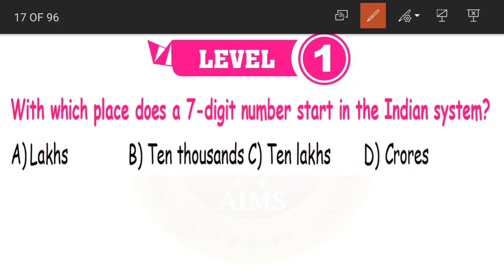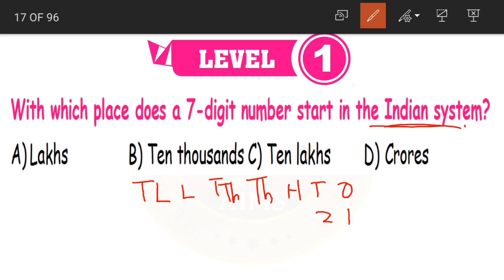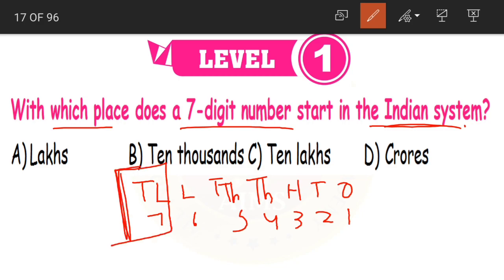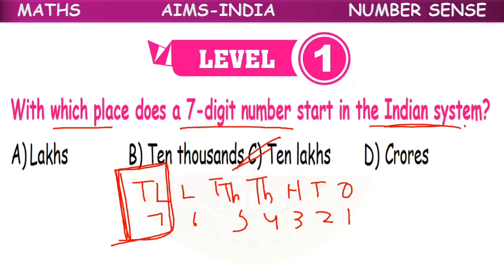See, 7-digit number, right? So let us write 7 place values. Ones, tens, hundreds, thousands, 10,000s, and remember it is the Indian system. Okay, after 10,000s we have lakhs and 10 lakhs. 1 2 3 4 5 6 7. So which place does a 7-digit number start? 10 lakhs. Yes, the 7th place is 10 lakhs. So a 7-digit number starts with the 10 lakhs place in the Indian system. Option C is our correct answer.